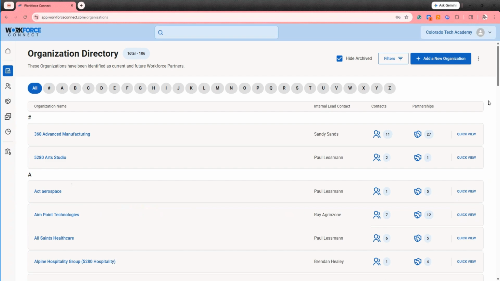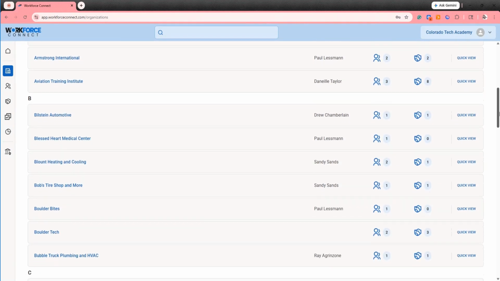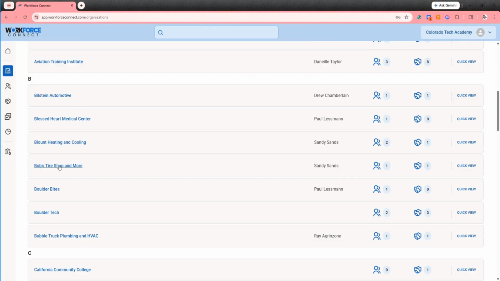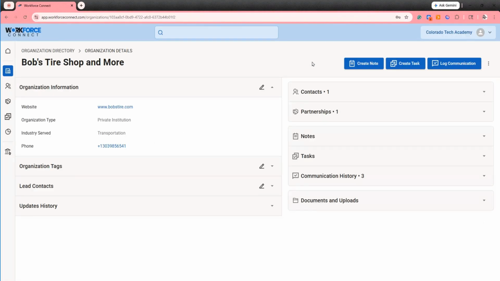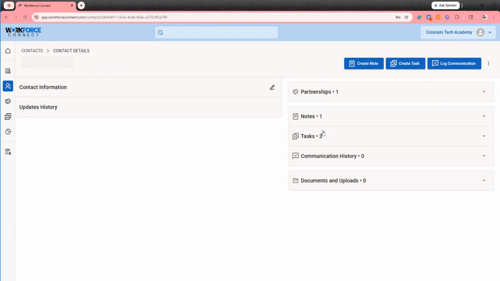Workforce Connect works best when it becomes part of your team's regular workflow. The goal is not to capture everything perfectly on day one, but to begin documenting partnerships consistently so your institution has a shared, accurate picture of its community and workforce engagement.